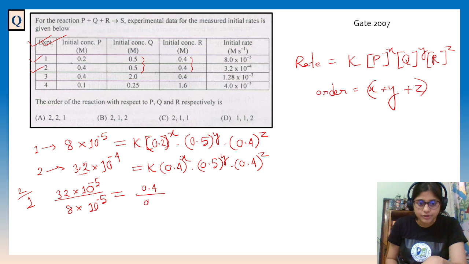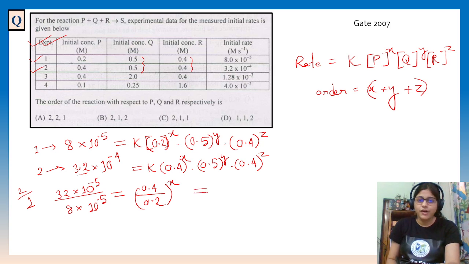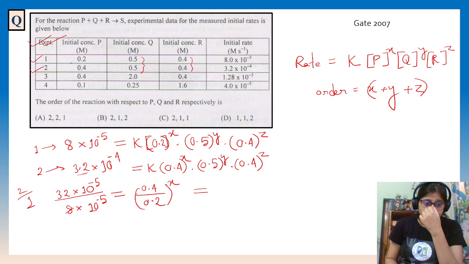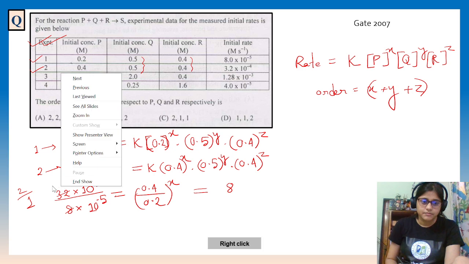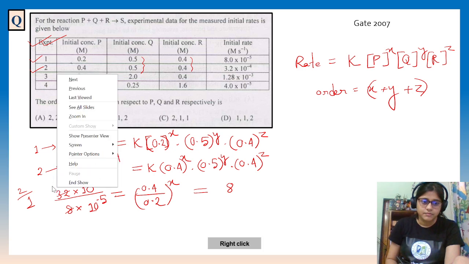So here 0.4 by 0.2 whole to the power x, right? So what is it giving here, 8, right? No, sorry, 4. Childish mistake.